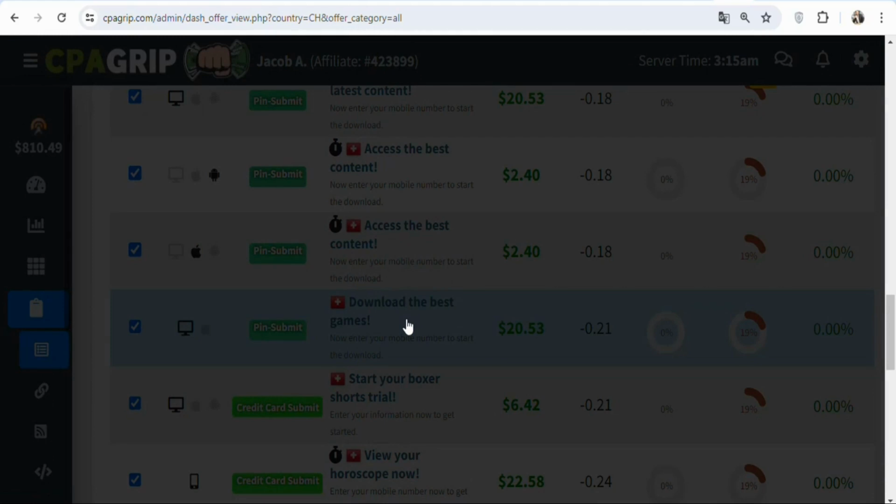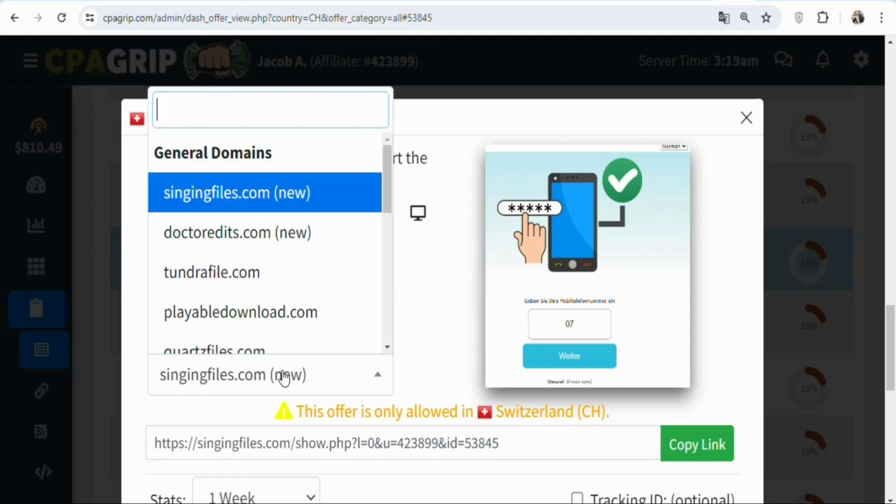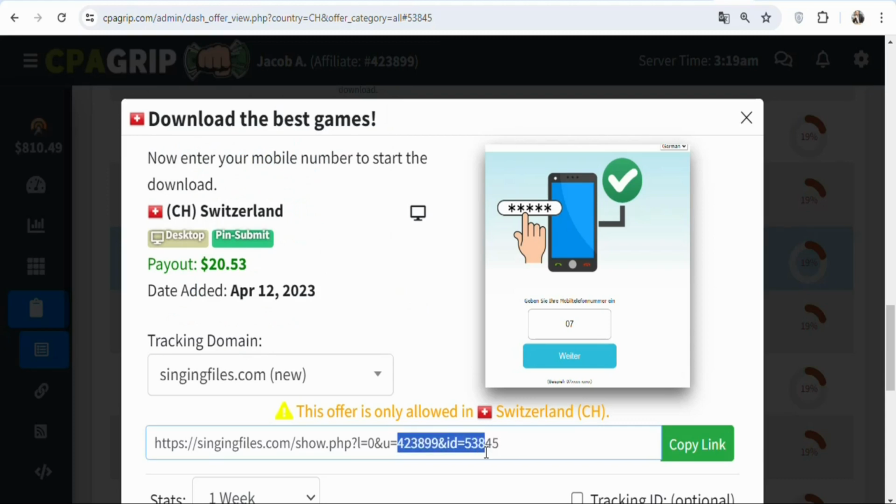Once you click on it, you are able to get your affiliate link. Once you click on the offer, you're going to see a page like this. You can see right here, this is your affiliate link, and they have a lot of different tracking domains that you can select. You can select any of them that you want. Now once you have gotten your affiliate link, the next step is that you have to find a traffic source whereby you can get people who live in Switzerland to click on this link and then enter the required details for you to make money.